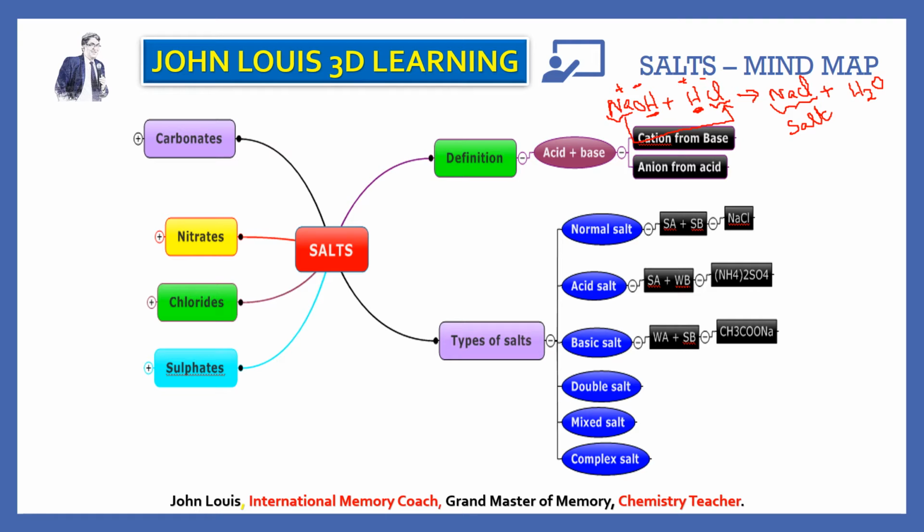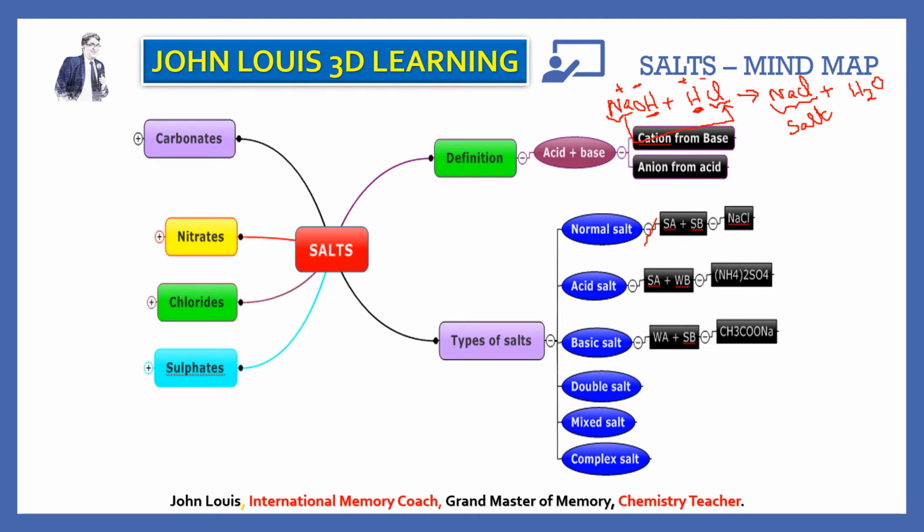Next, what are the various types of salts? Normal salt, acid salt, basic salt, double salt, mixed salt, and complex salt. So what is meant by normal salt? Can anyone guess? Normal salts are the salts formed by the complete replacement of the ionizable hydrogen atoms of the acid by a metallic or ammonium ion.